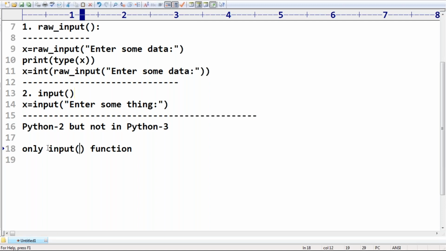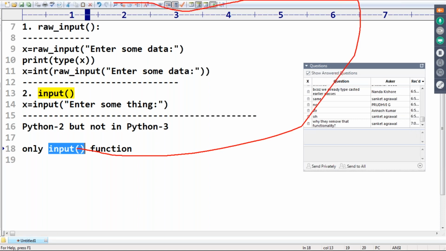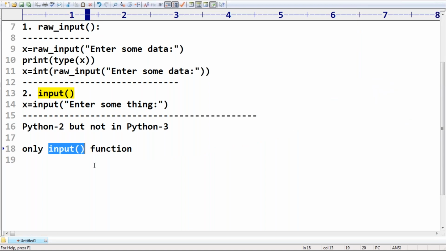But now, let me talk strictly about this one. In Python 3, the input function is exactly the same as the Python 2 raw input function. Remember that. So what is the return type of the input function?